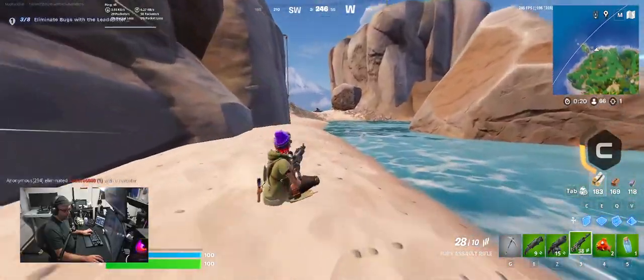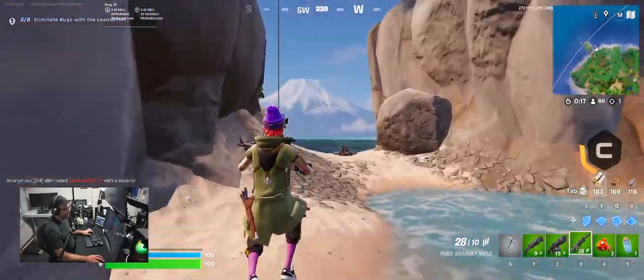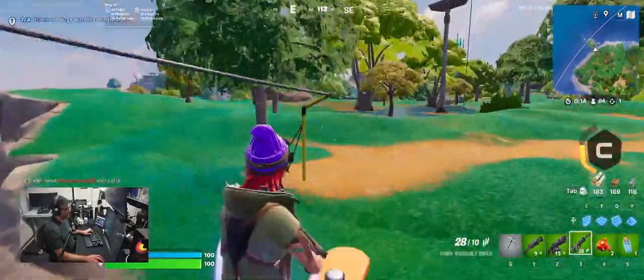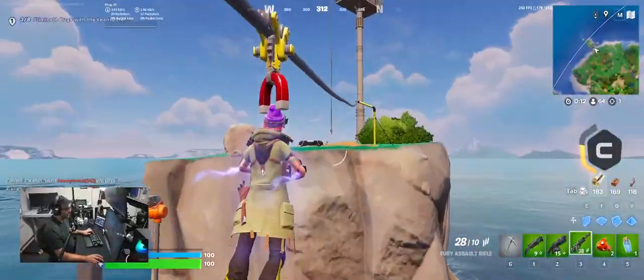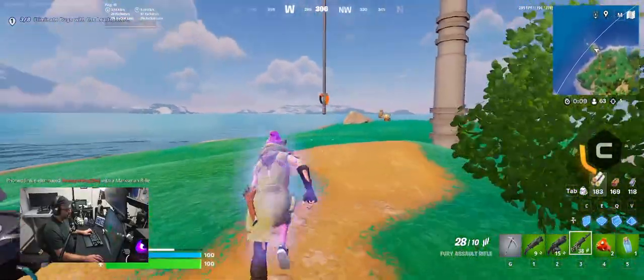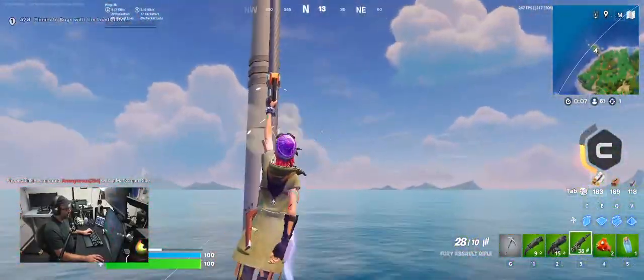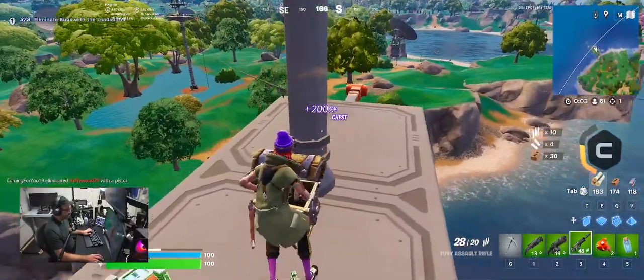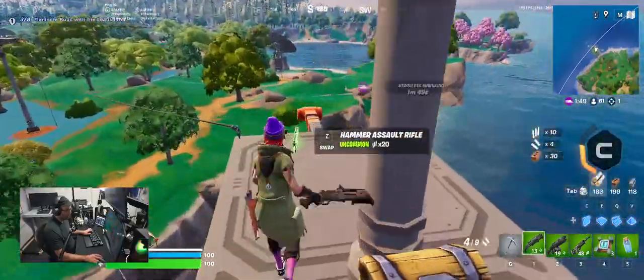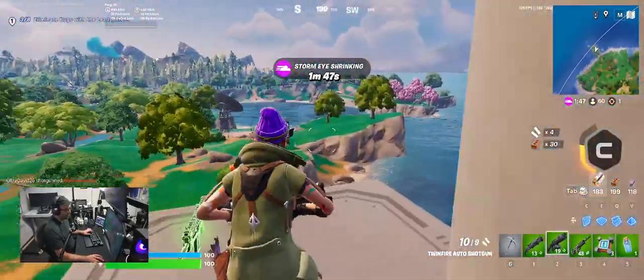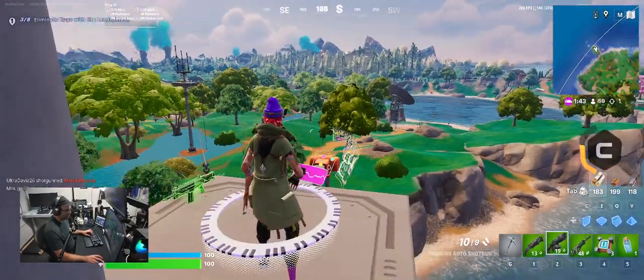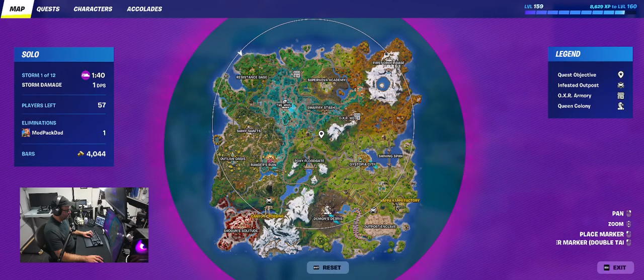I don't actually need any loot, but I'm keeping it to try and preserve myself should somebody come fight me. So let's wait for the storm to come out, and once it does, I will just swim out to the storm and die out there. Okay, that could be useful. So, all right, storm's coming in. Let's see if we can... We've got a minute 39.